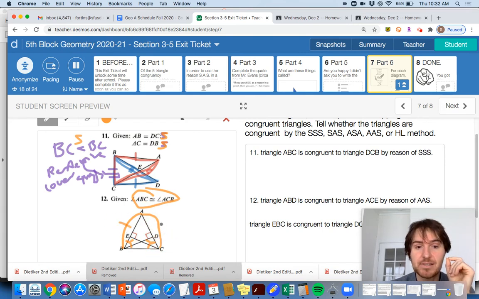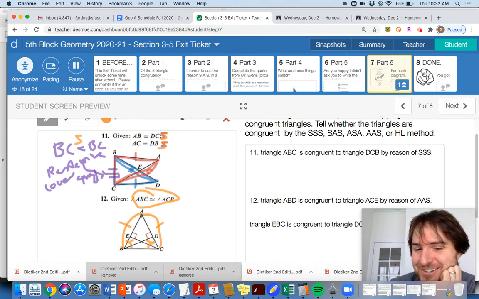What do I know about isosceles triangles? What about the vertex angle in isosceles triangle? The angle bisector of the vertex angle of an isosceles triangle goes through the midpoint of the base and is perpendicular to it. Okay, so here, maybe what some people are doing is introducing a point X right here and drawing in the angle bisector and creating two overlapping triangles.